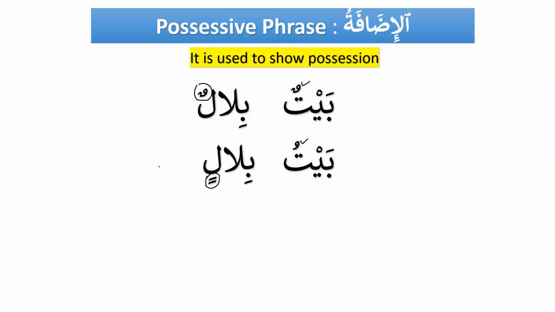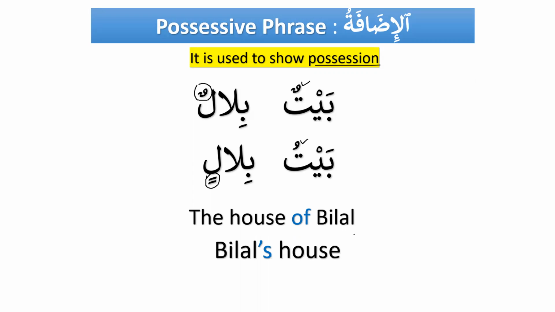And now look at the meaning. What meaning do we get over here? The house of Bilal. That's why we discussed that it is used to show possession. And you know that in English, we can say this in two ways. Either we can say the house of Bilal, or we can say Bilal's house. We use either of or the apostrophe to show possession in English. And in Arabic, we have to put two nouns together and we have to change the case endings. Now you see how important the case endings are. Changing the case endings will change the meaning. So baytun became baytu and bilalun became bilalin.